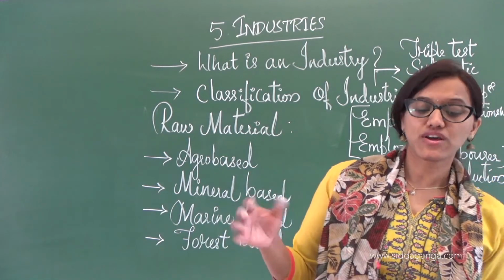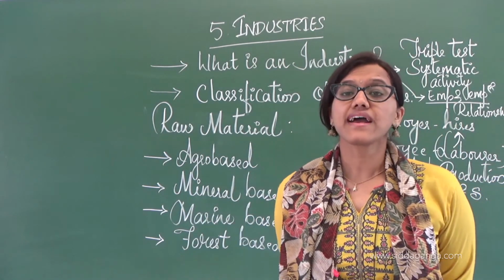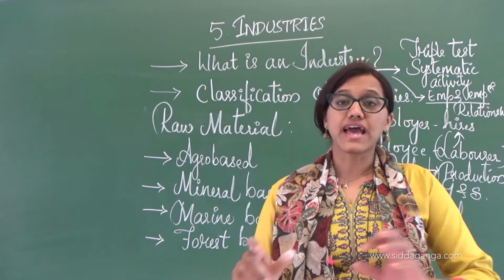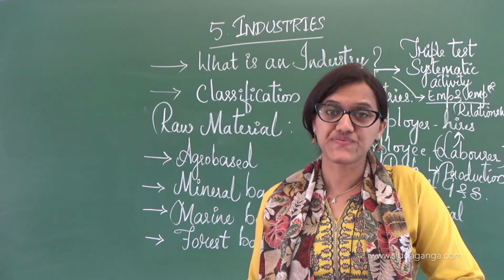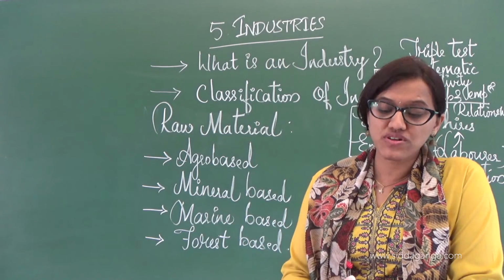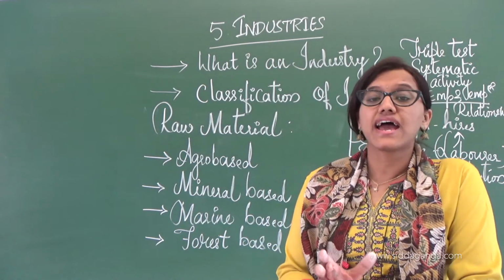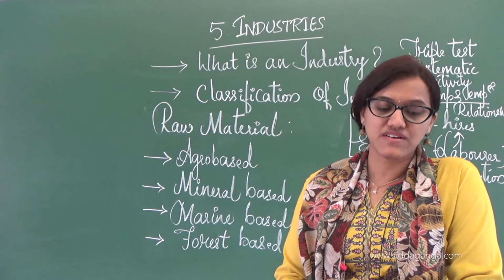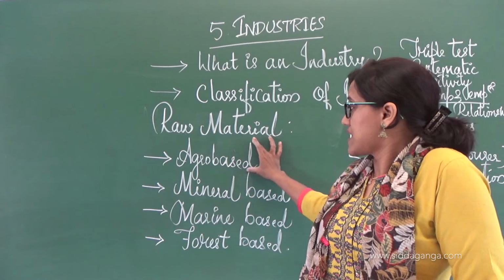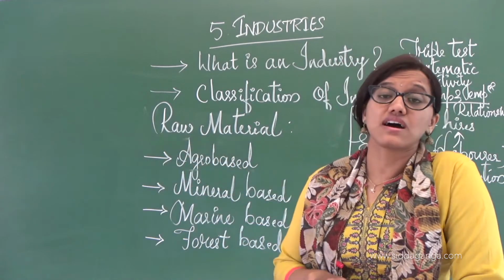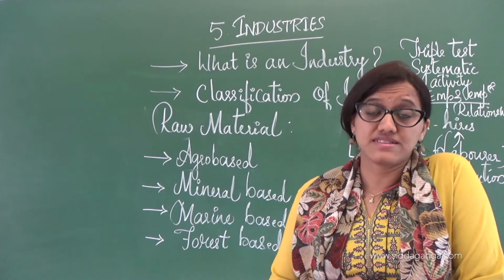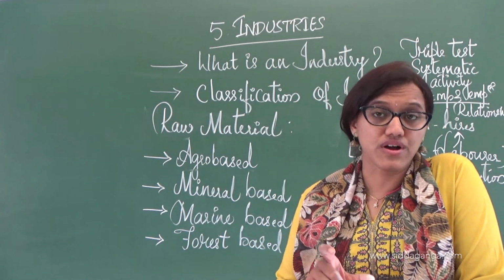When it comes to agro-based industry, the word itself, agro, means agriculture. It is based upon the usage of plant and animal based products as a raw material. These industries are totally depending upon plant and animal products.